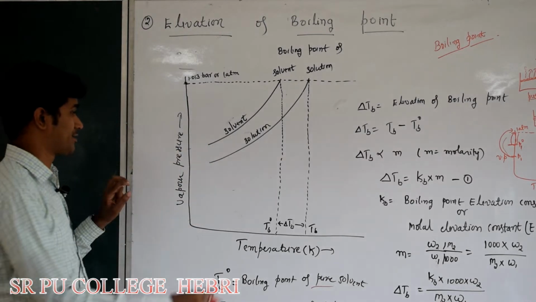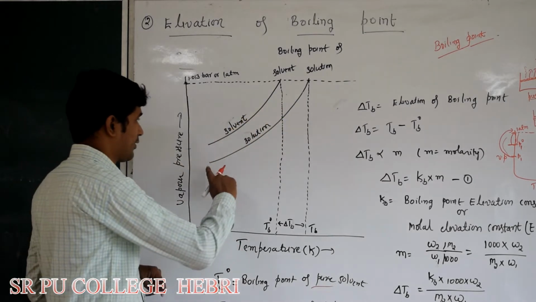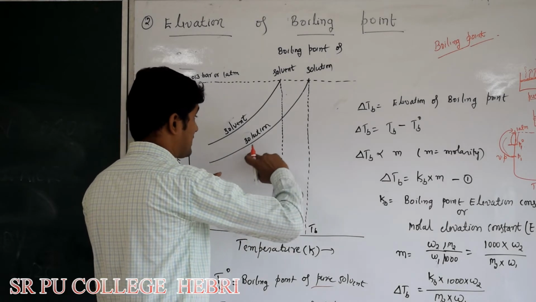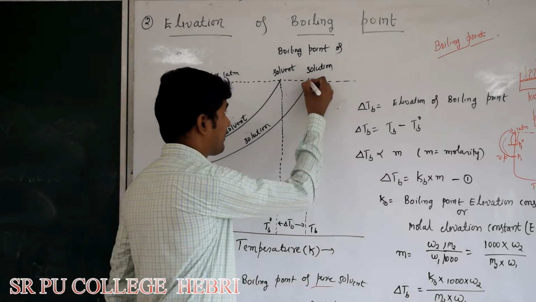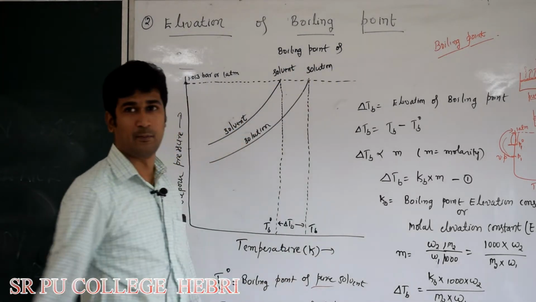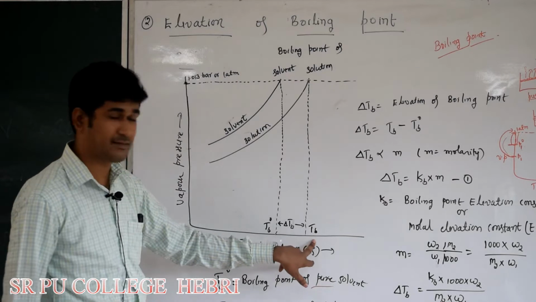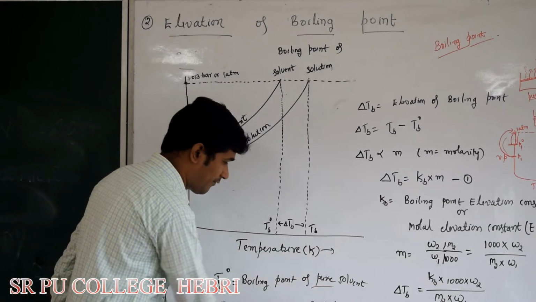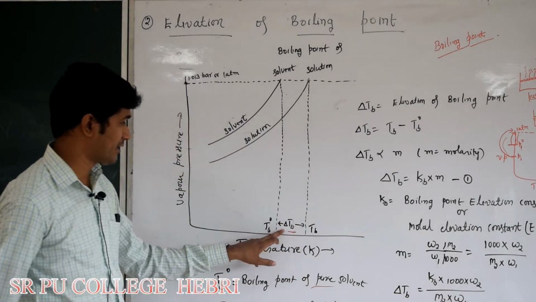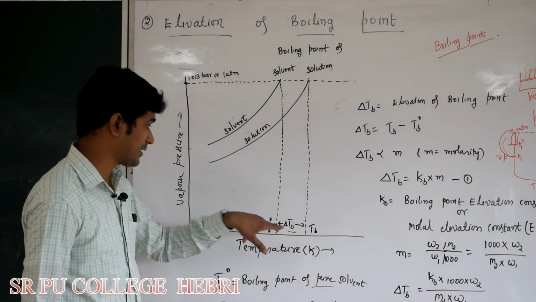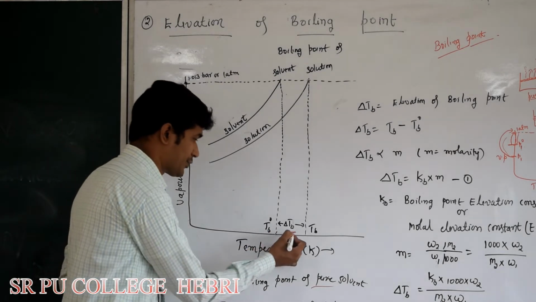Now for solution also, as you increase the temperature, vapor pressure increases. So it keeps increasing, see here. As you increase the temperature, vapor pressure of solution increases, and at a particular temperature, here it becomes equal to atmospheric pressure. At this point, solution starts boiling. Here I have taken it as TB, which is known as the boiling point of solution. Now this difference, delta TB, is important for us. Delta TB is known as elevation of boiling point or increase in boiling point.